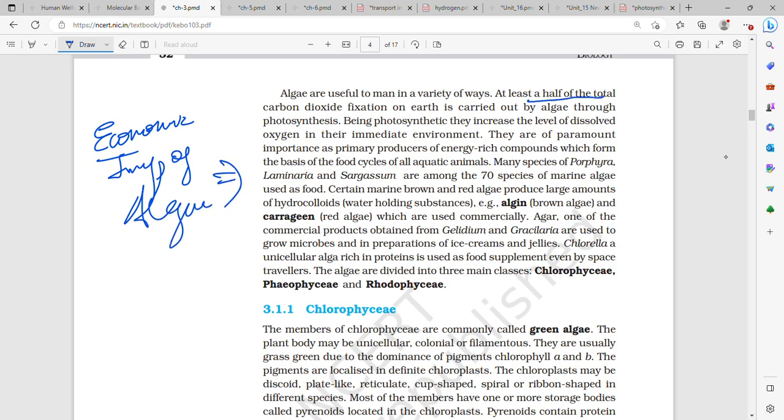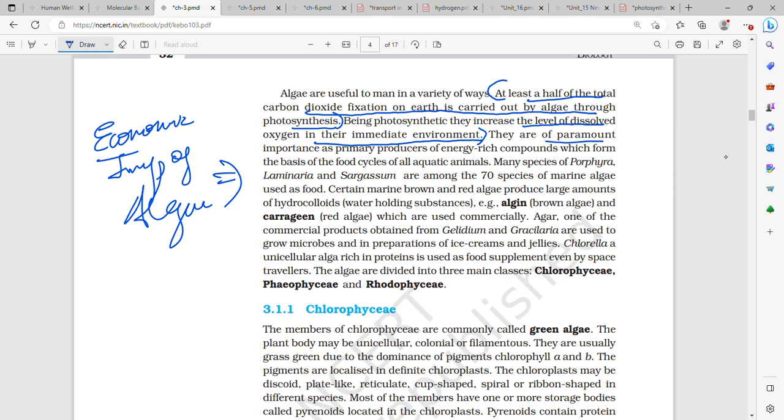At least half of the total carbon dioxide fixation on Earth is carried out by algae through photosynthesis. So basically, they have a very huge role in providing oxygen to organisms to breathe, respire, and live or survive. Being photosynthetic, they increase the level of dissolved oxygen in their immediate environment.